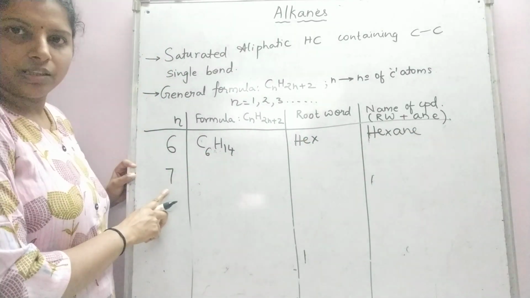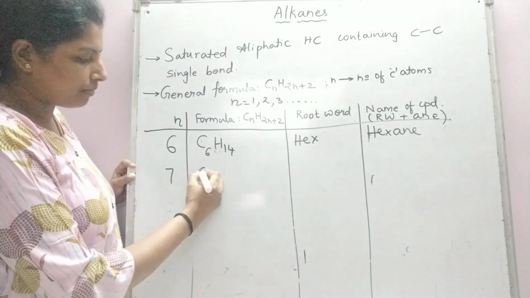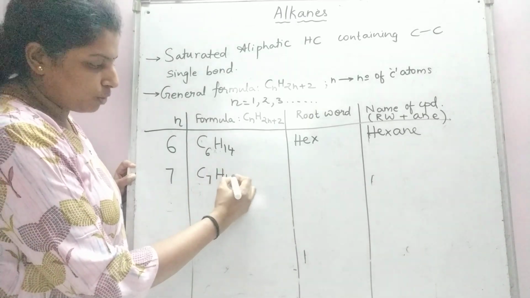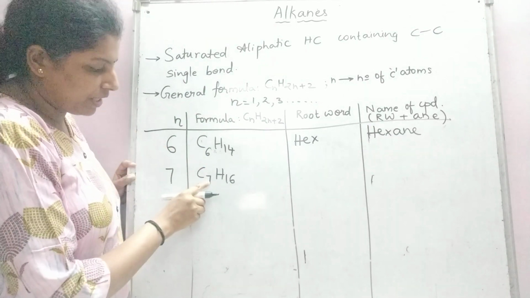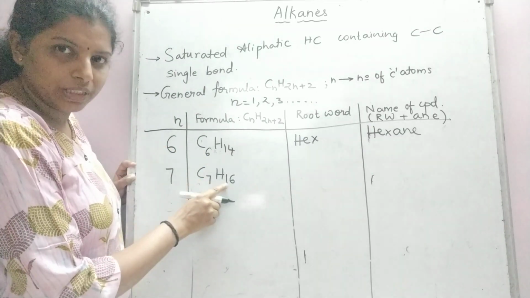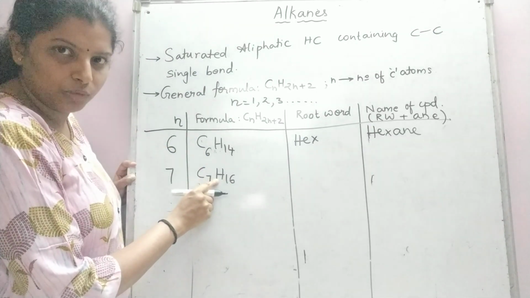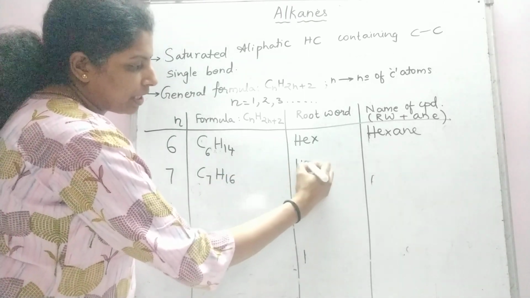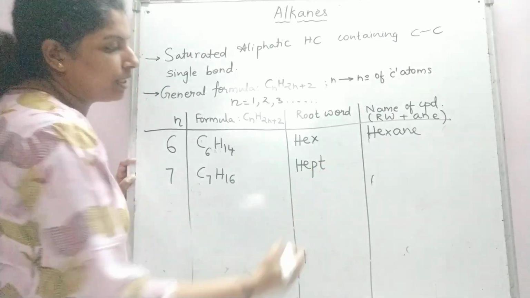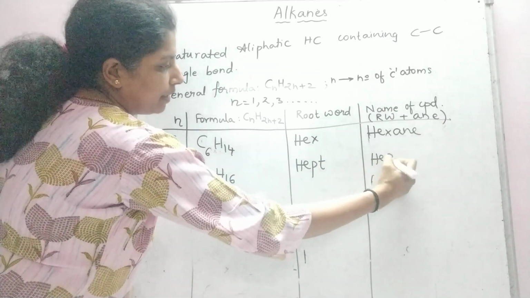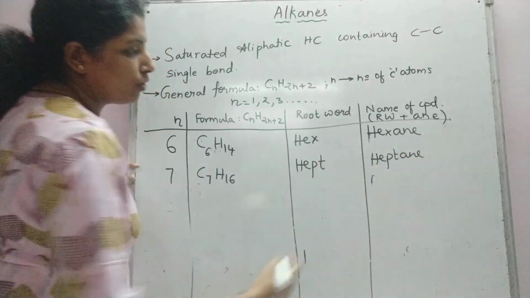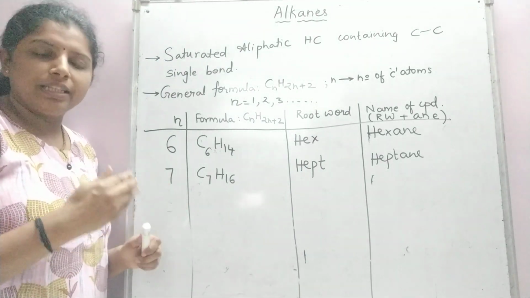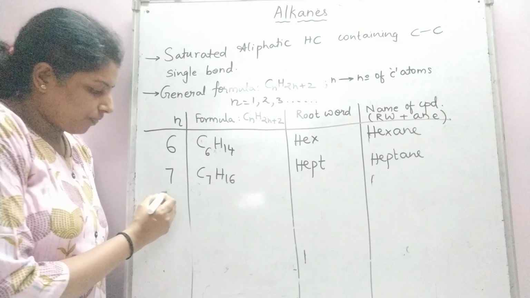When the compound contains 7 carbon atoms, C7, H would be 16. 7 is the number of carbon atoms in the molecule, and 16 hydrogen atoms are there in the molecule. The root word is hept. The name of the compound is heptane. So you will have to remember all these root words, which will be required in the next part of the chapter also.